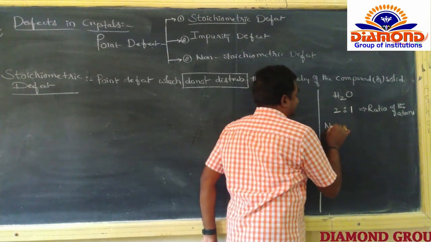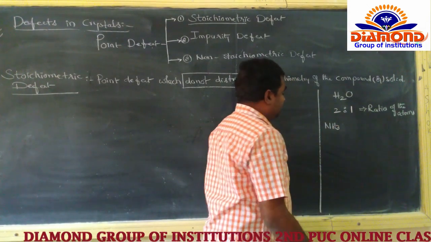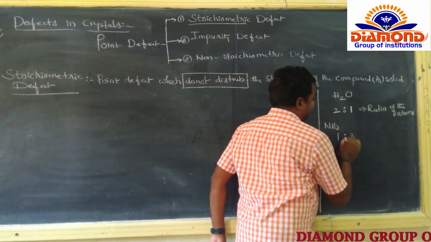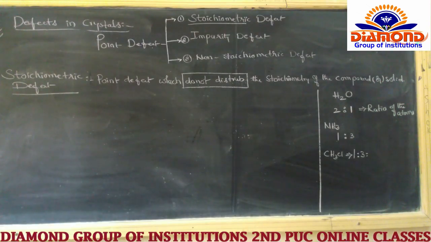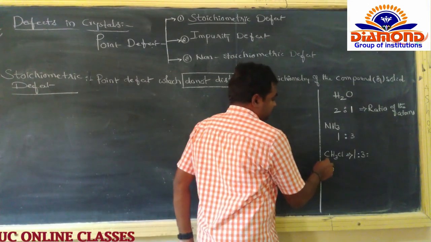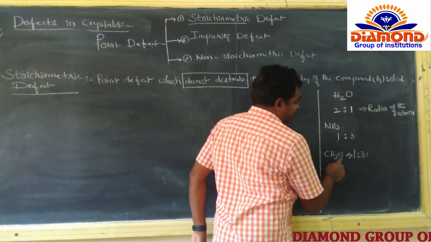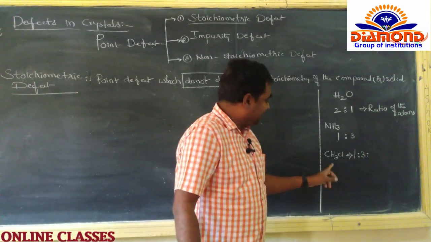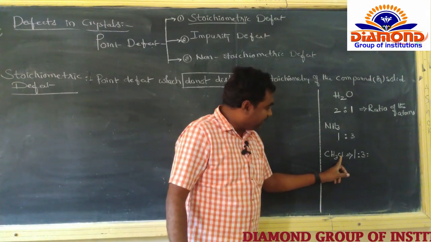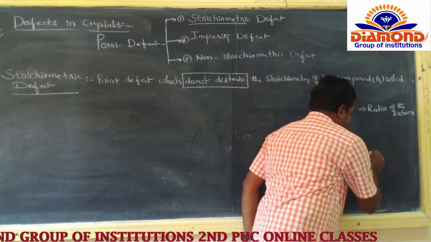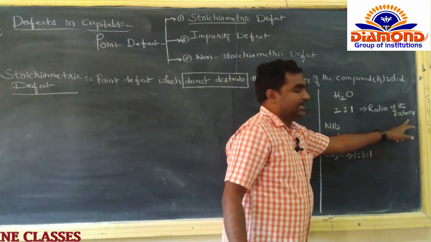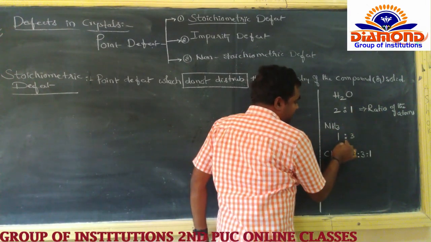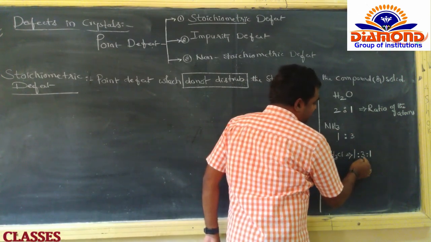Suppose you take NH3. What is the ratio? The nitrogen atom is 1 and hydrogen atoms are 3. Next we go for CH3Cl. In CH3Cl there is one carbon, 3 hydrogen atoms and 1 Cl atom. 1:3:1 is the ratio of the atoms. So in H2O we got 2:1, NH3 1:3 and CH3Cl 1:3:1.